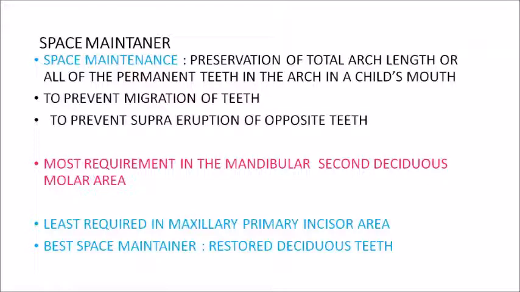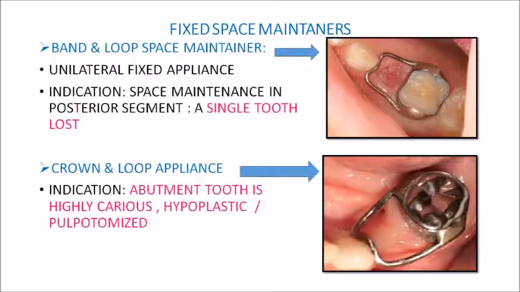If there is an option like restoring the tooth, or restoring the tooth and then giving a stainless steel crown or something like that, then that is the best option for writing an answer. So your naturally restored deciduous tooth is your best space maintainer. Space maintainers can be fixed or removable. From an exam point of view, it's most important that we know about all the fixed space maintainers.